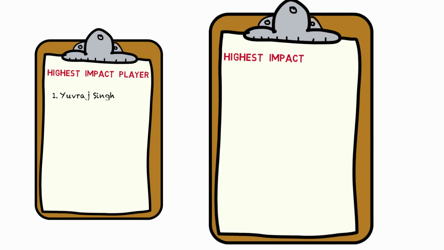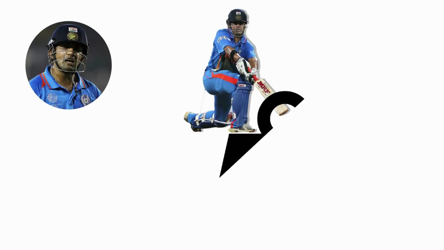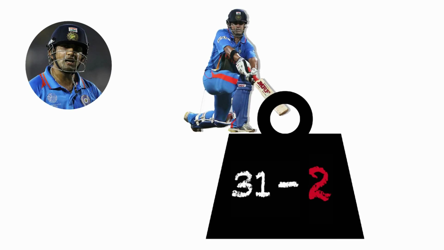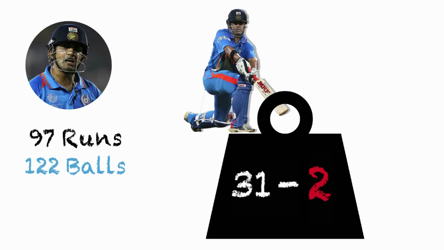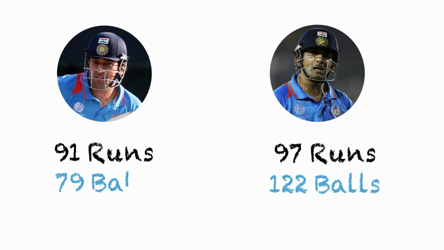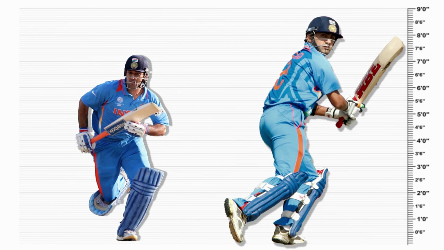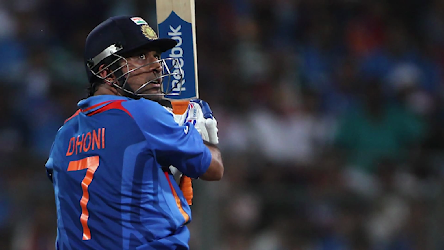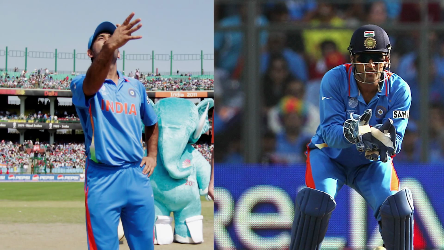MS Dhoni and Gautam Gambhir got tournament-defining performances for their 90s. Gambhir was actually the highest impact batsman of the match, as he absorbed the pressure of 31 for 2 to successfully take India out of the woods with 97 of 122 balls. Dhoni's superior strike rate, as he made 91 of 79 balls, still did not enable him to overtake Gambhir on the impact scale. Gambhir actually had a 4% higher batting impact than Dhoni. The highest impact player of the match though was Dhoni, for also being captain and wicketkeeper.